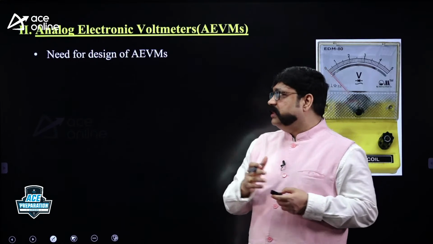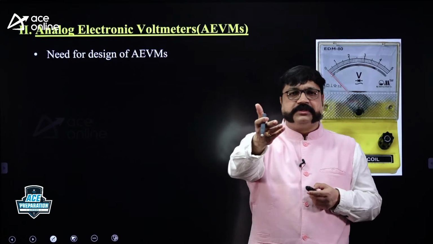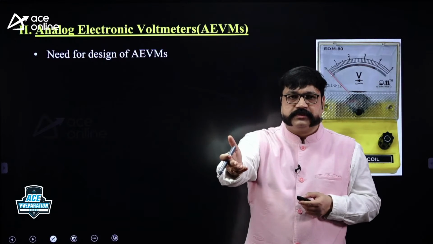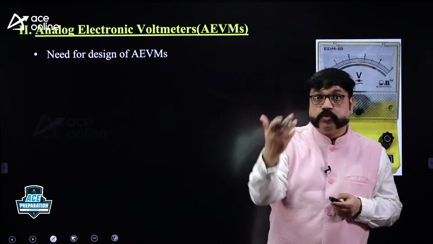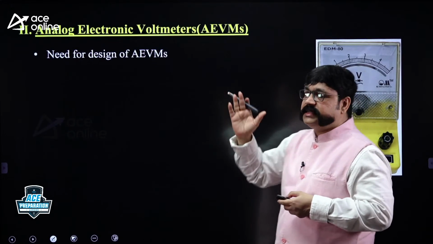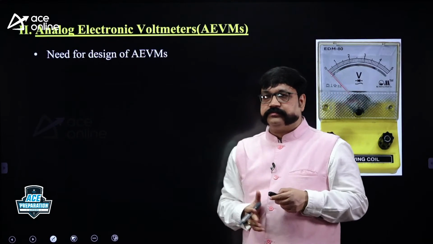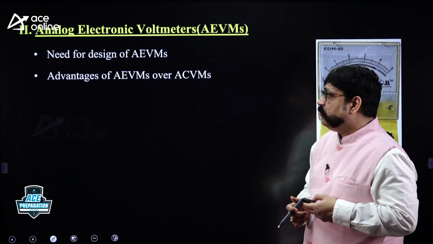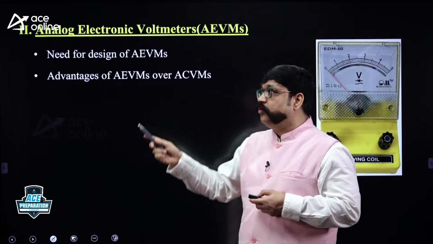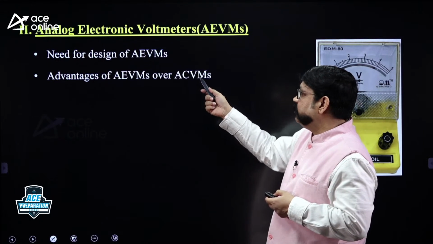Then what? Why is there a need? There are some limitations for the PMMC voltmeter, the conventional DC voltmeter, and for the conventional AC voltmeter. To overcome those limitations, they designed these electronic voltmeters, still analog only. So you need to study why we require electronic voltmeters, and what the advantages of electronic voltmeters are over conventional voltmeters.